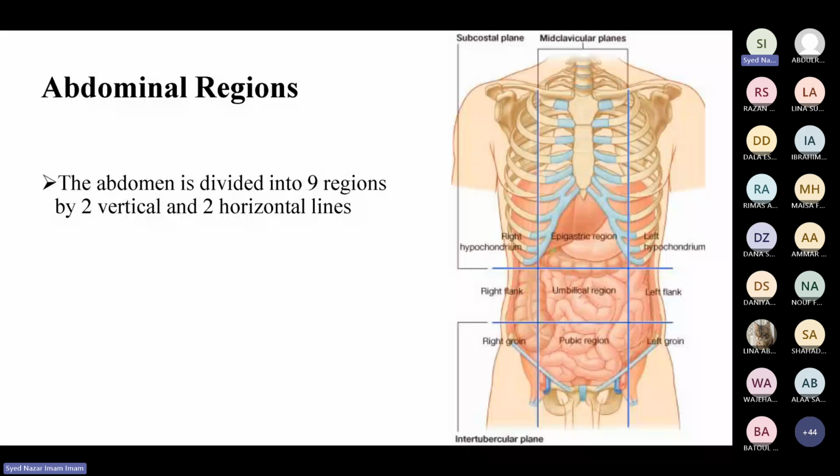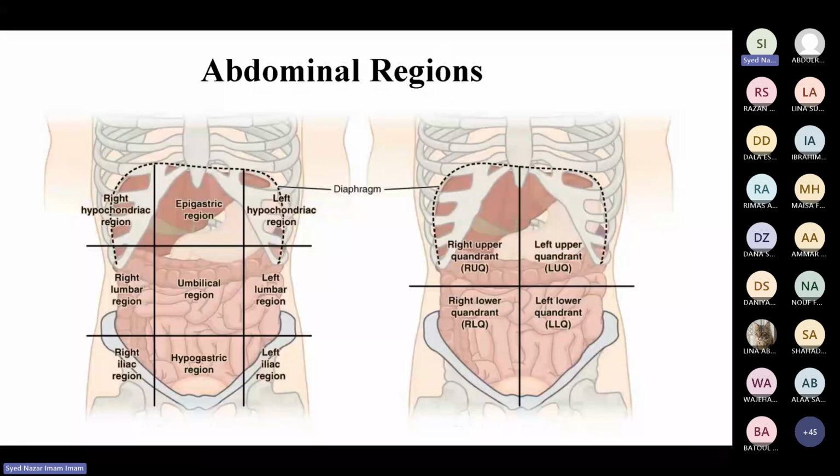Now, let's see what the different regions are. We have 9 regions by 2 vertical and 2 horizontal lines. What are the 2 horizontal lines? We have the transpyloric and transtubercular lines. I'll let you know what the transpyloric and transtubercular lines are. And then we have 2 vertical lines. The 2 vertical lines pass through the middle of the clavicle, and we call them the mid-clavicular lines or mid-clavicular planes. So these are the 4 lines, 2 vertical and 2 horizontal, and with this we divide the abdomen into 9 different regions.